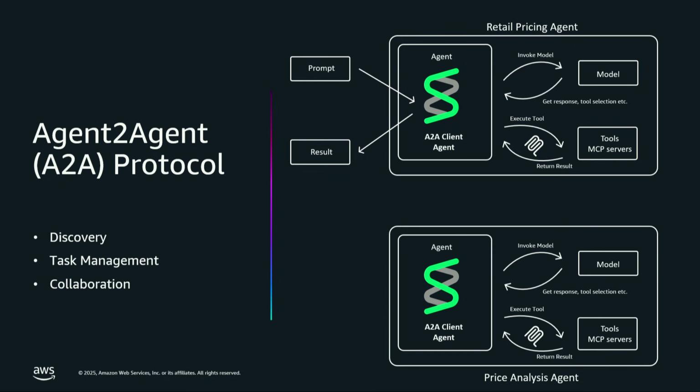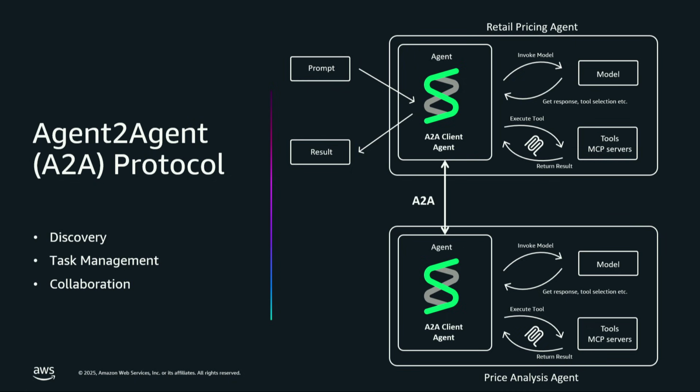A2A will provide us 3 different things. 1, it allows an agent to discover other agents around it. 2, it allows an agent to know the capabilities of the agents around it, so it knows which agent to ask for help whenever it's trying to achieve a particular goal. And 3, it gives us a common language for agents to talk to other agents. So despite the models or frameworks that different agents use, there's a common language in between that they can use to communicate with each other.